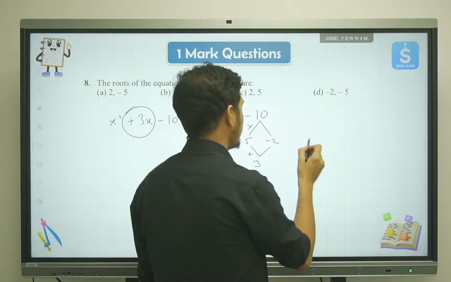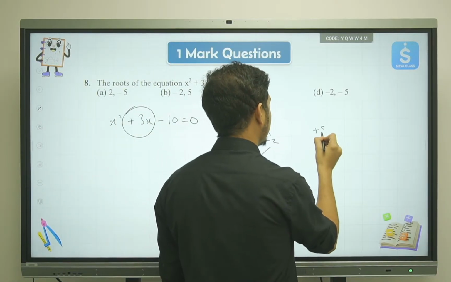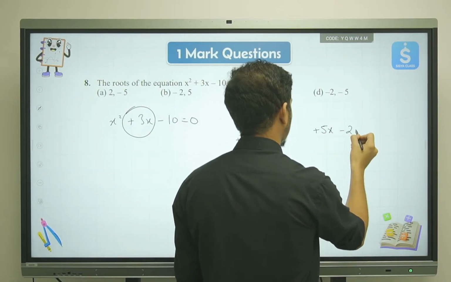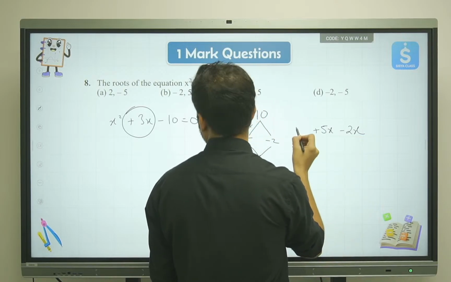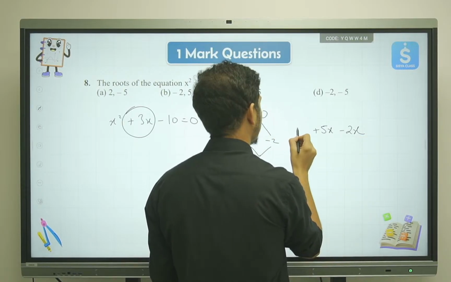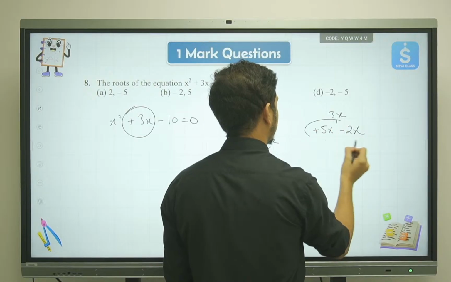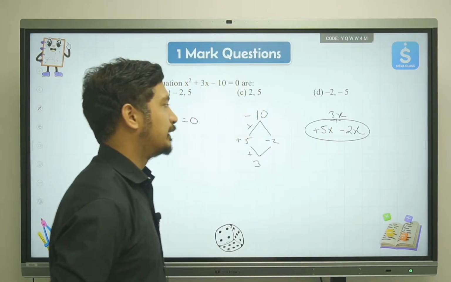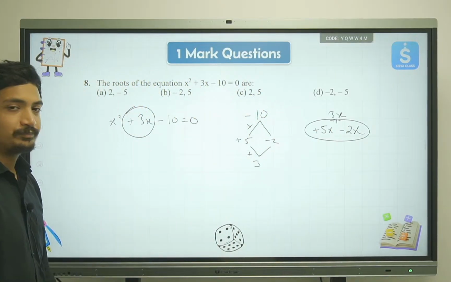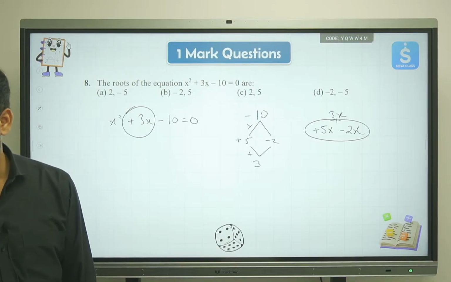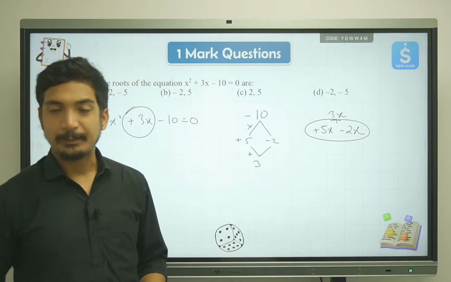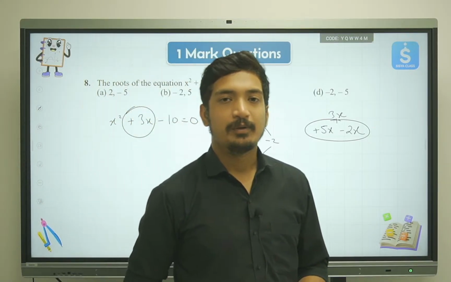So this can be written as plus 5x minus 2x. This is actually how 3x can be split. 3x can be split as plus 5x minus 2x. Okay, I believe this is clear to all of you. Alright, now moving ahead to the next question, next part.